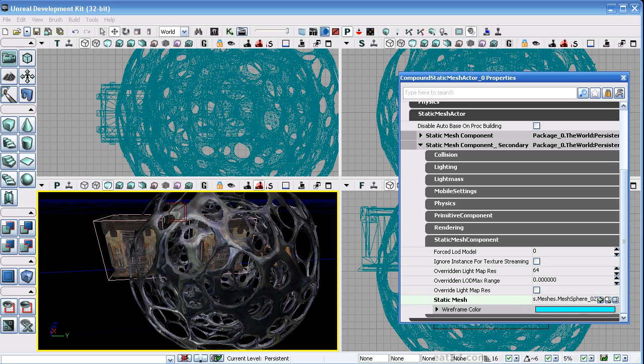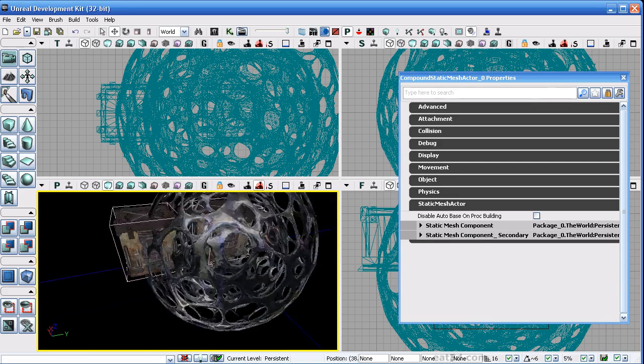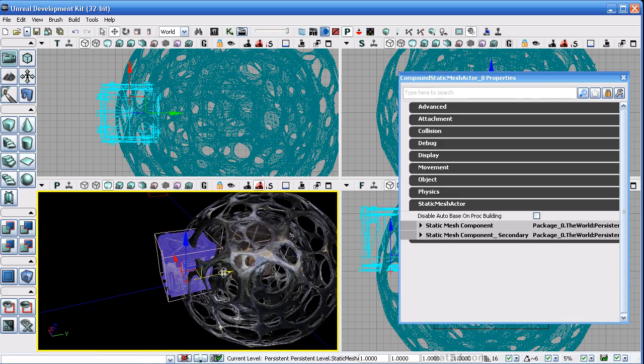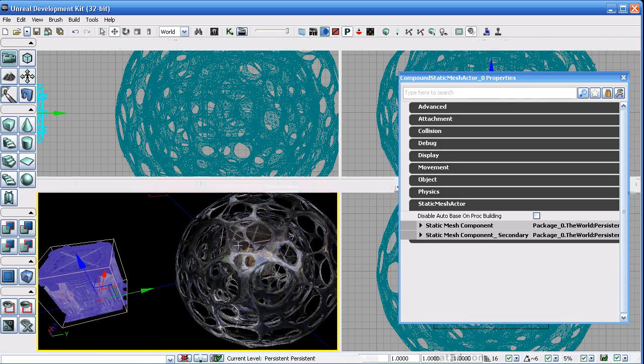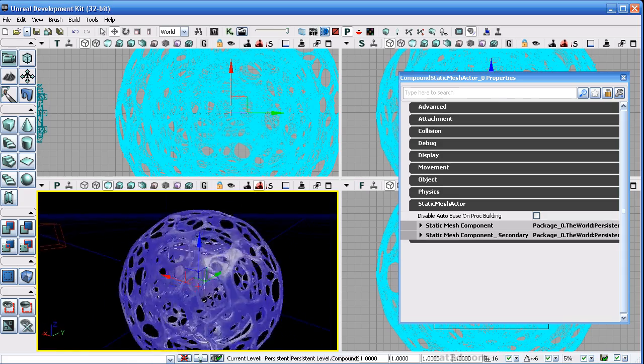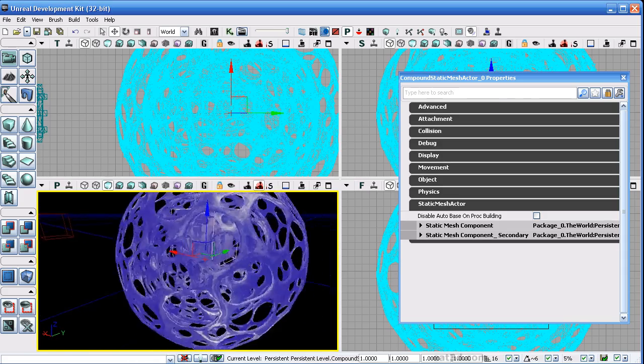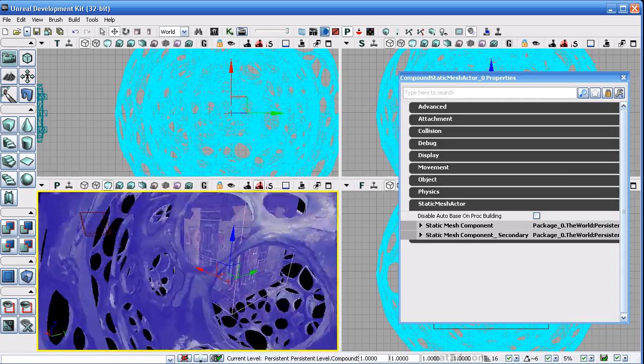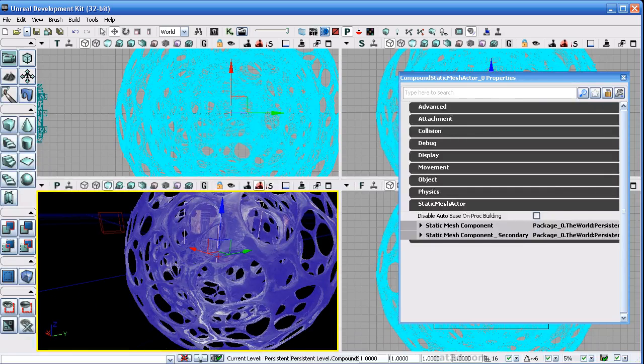So now I add the selection. Okay. So now I have two mesh components, which are both now populated with an actual mesh reference. So you see that I have a single, selectable object. Notice that the only object with collision is the first object, and that is because if we look at the